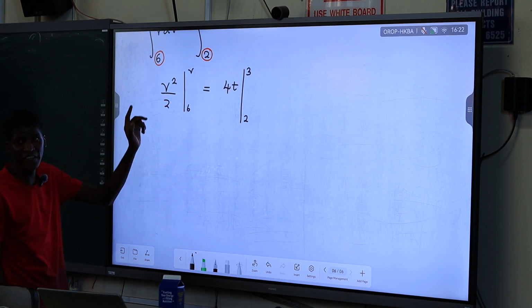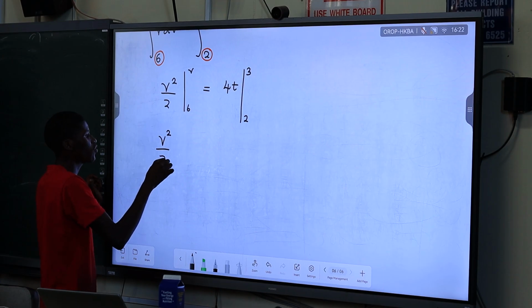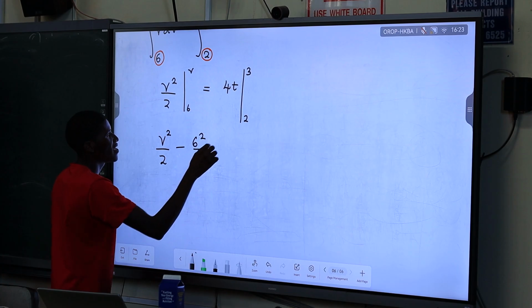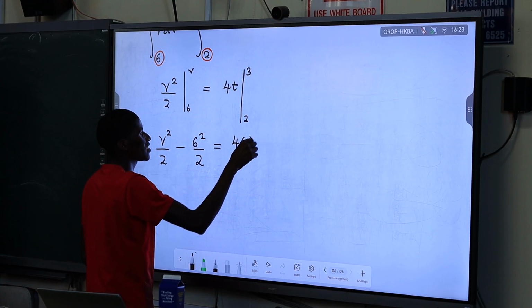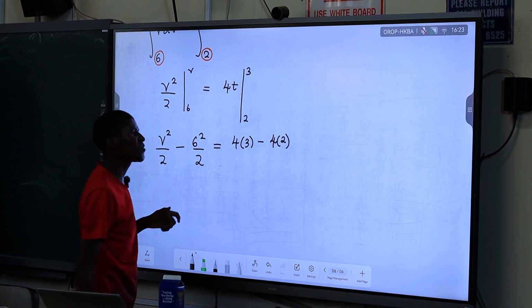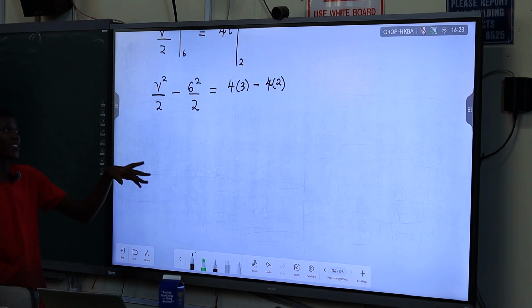And then you solve for your v there. The upper bound is v, so I substitute v squared over 2 minus the lower bound 6 squared over 2. This must equal, the upper bound is 3, so 4 times 3, minus the lower bound 4 times 2. As you guys already know how to evaluate an integral, I'm not teaching calculus 1 students.